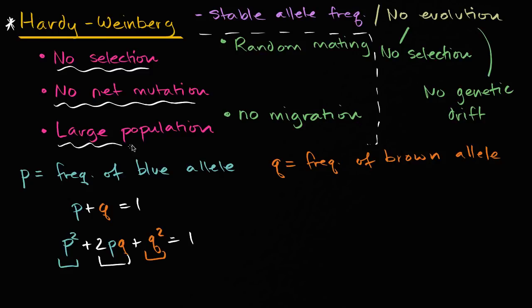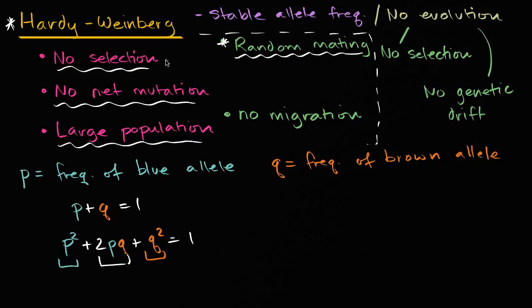The reason why we care about large population is mainly for genetic drift. If you have a very small population, just due to random chance, it's more likely that the allele frequencies can change appreciably. Now, other conditions that you will often see are things like random mating, that whether an organism has the blue or the brown version of the gene, that doesn't make them any more or less desirable to a member of the opposite sex.